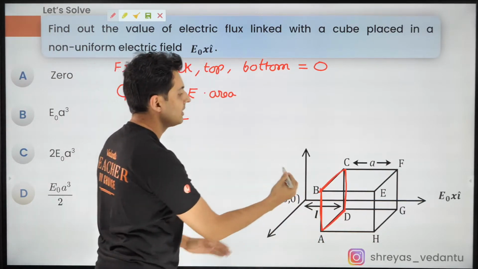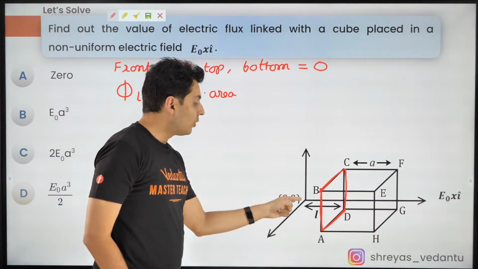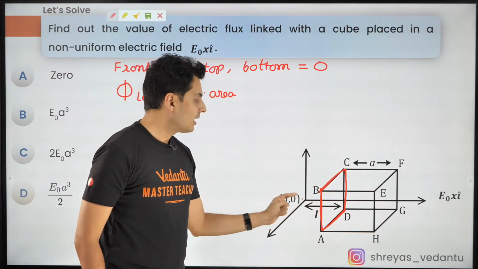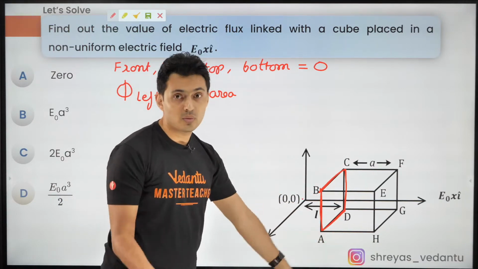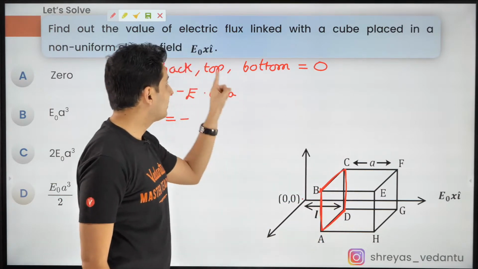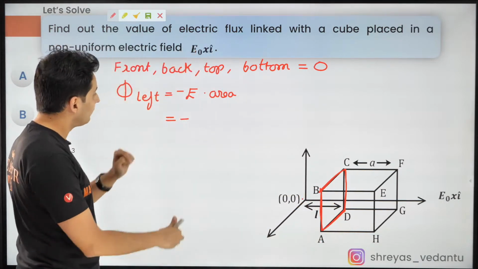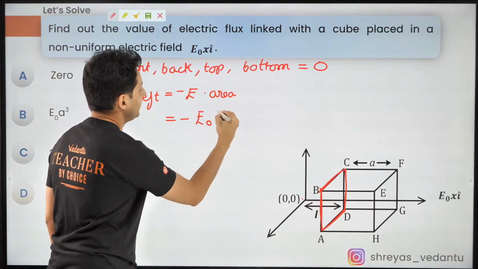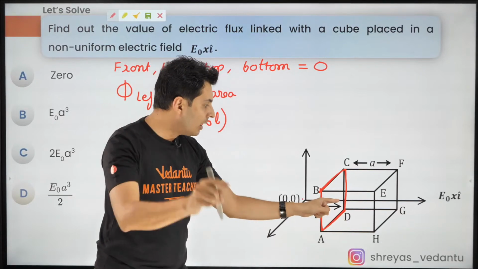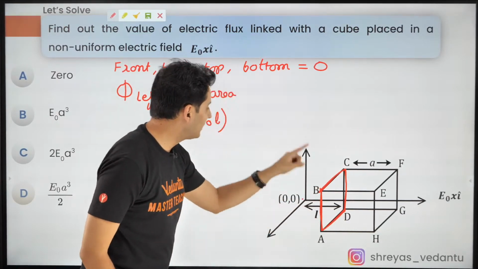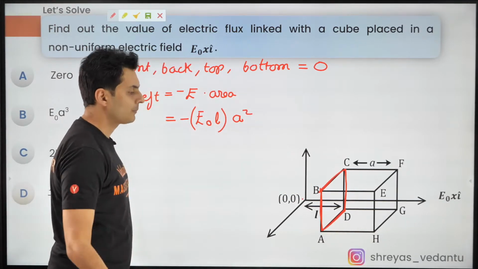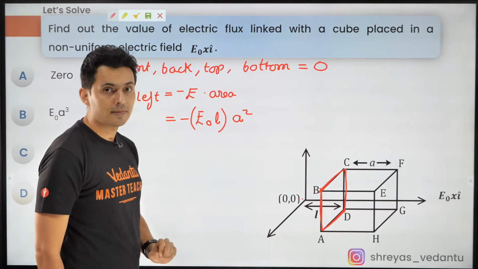Okay. Now, what is the field over here? Look, think guys. Think in 3D. Think over here, x is 0. On BCDA surface, what is the value of x? The value of x is L. So guys, the field is E naught into L. Now, what is the area of this surface? That's the area of the square, which is A squared. That's the flux on the left side.